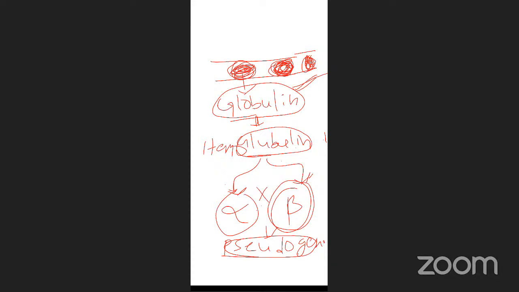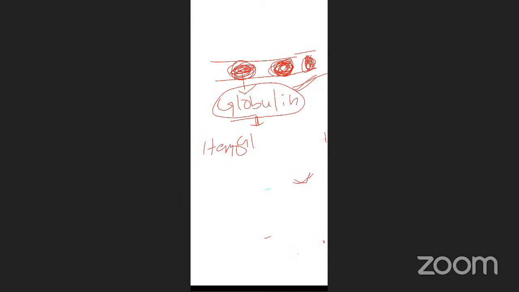Repetitive DNA. Repetitive means repeated nitrogen bases, simply repeated nitrogen base pairs.